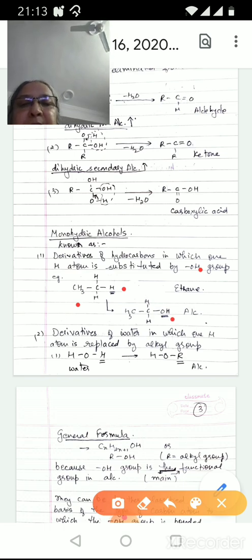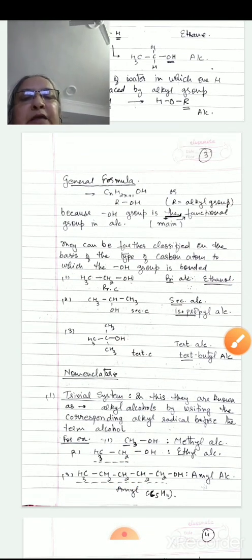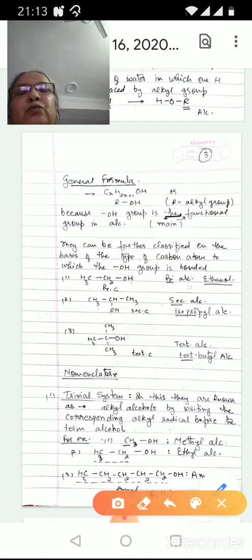If we consider them as derivatives of water, then one hydrogen atom of water is replaced by alkyl group. Here, this hydrogen atom is replaced by this alkyl group. The general formula of alcohol is CnH2n+1OH. This OH is the main functional group of the alcohols.